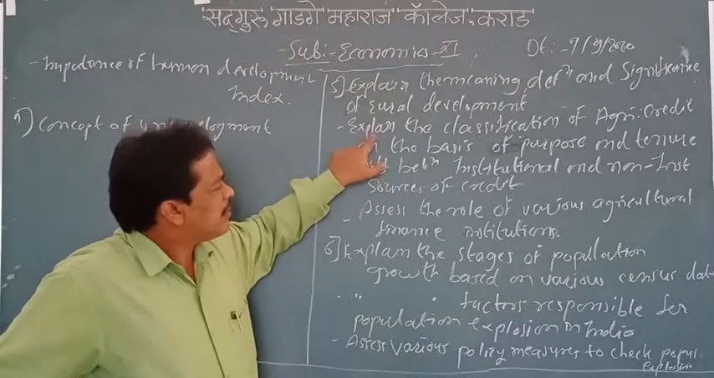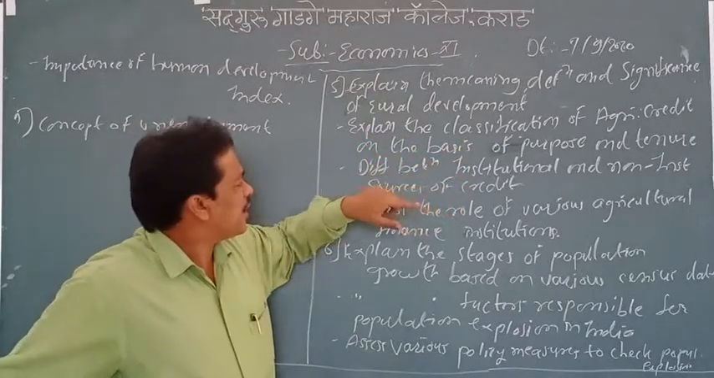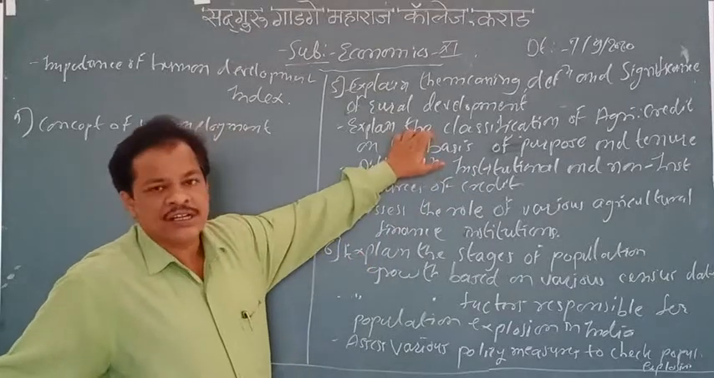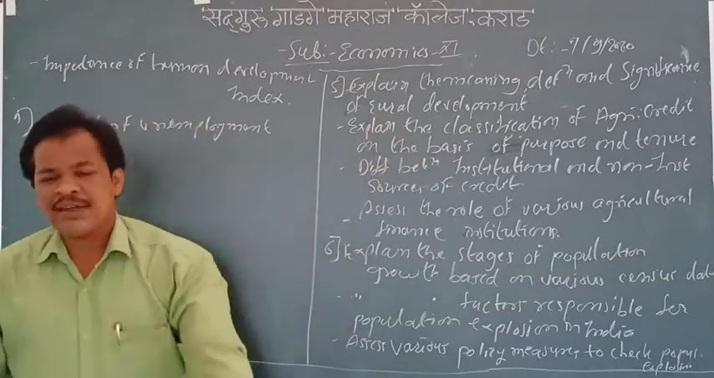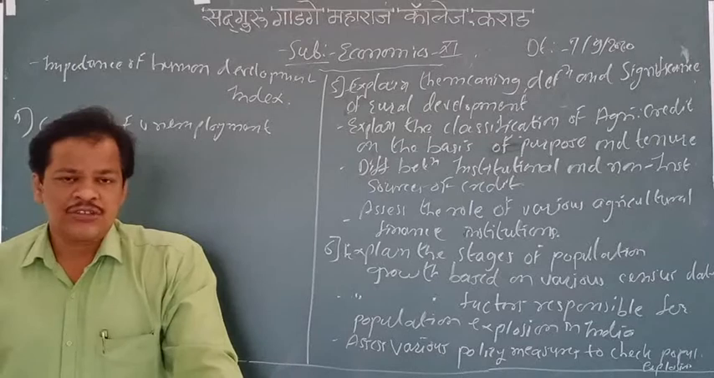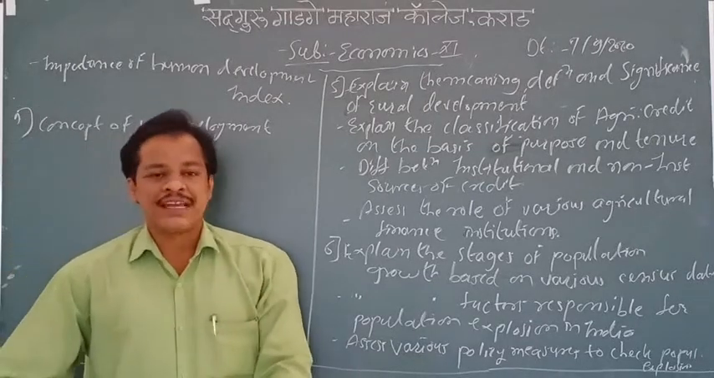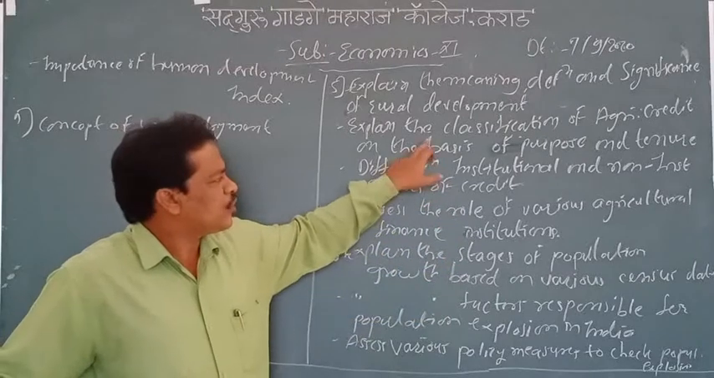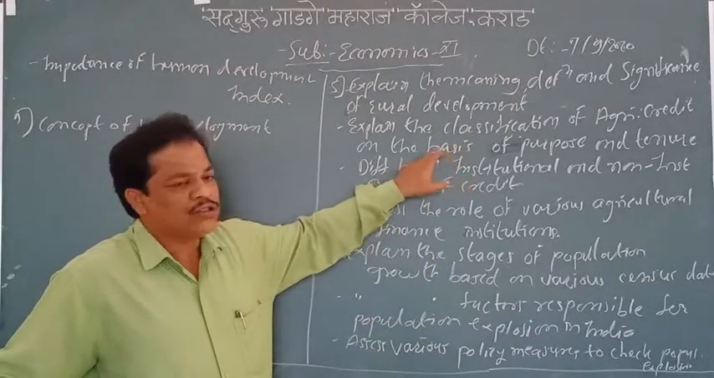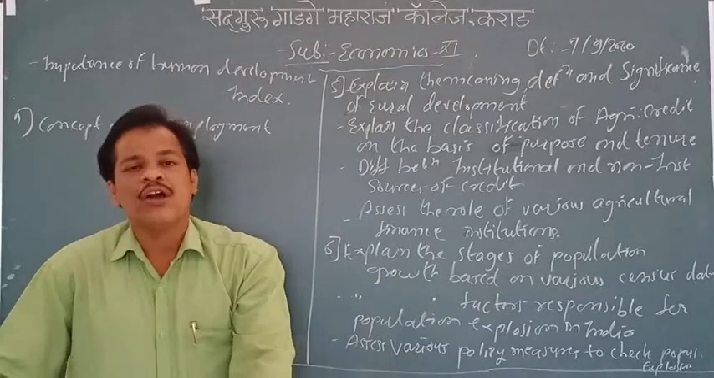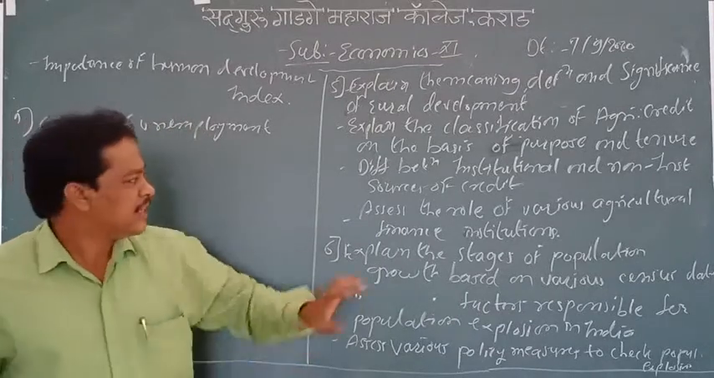Again, here: explain the classification of agricultural credit on the basis of purpose and tenure. Agricultural credit. Now see, there are many farmers who are very poor. So they need some kind of loan from agricultural institutions or from banks. So we are going to see what you mean by agricultural credit and how the farmers are going to take credit or loans from banks in this point.